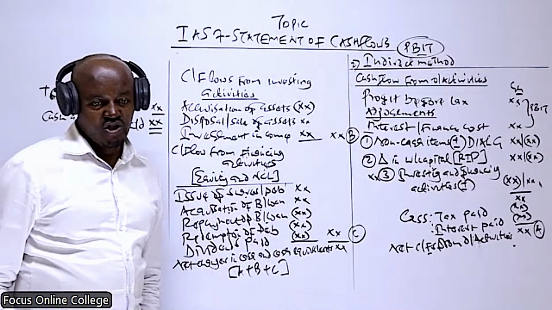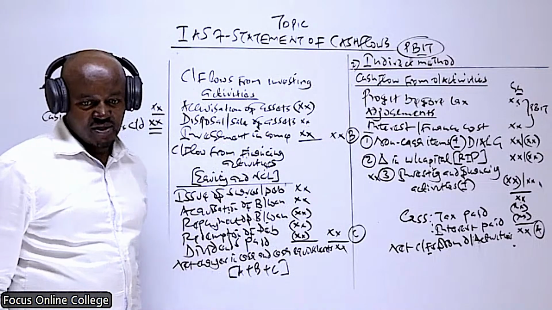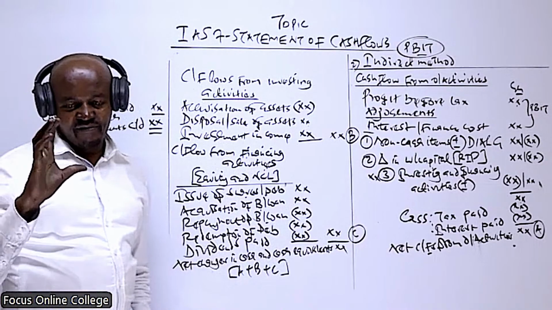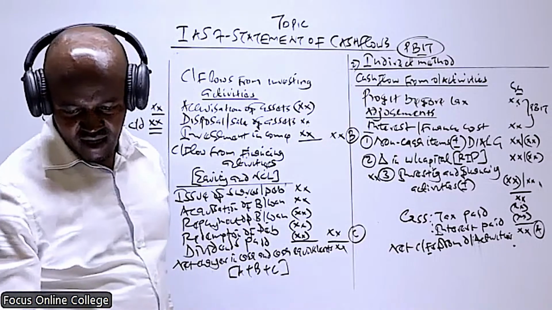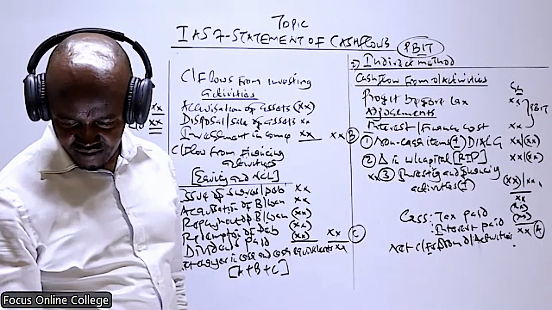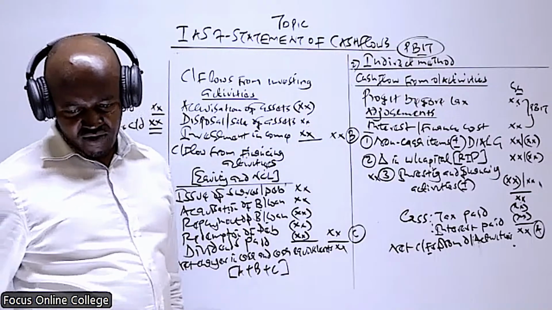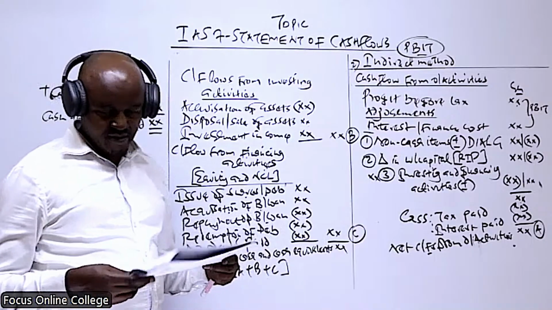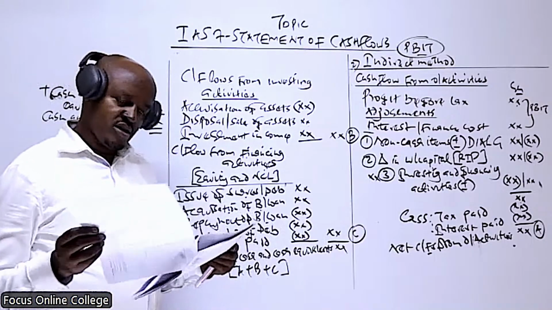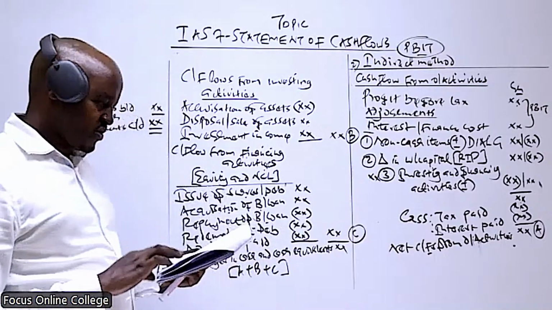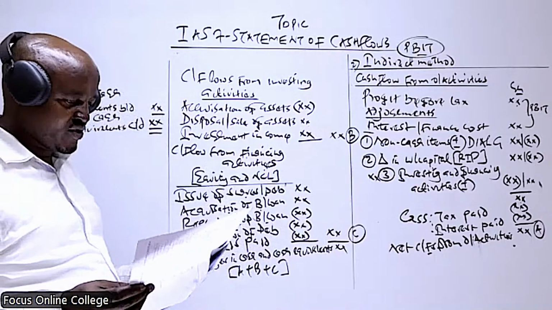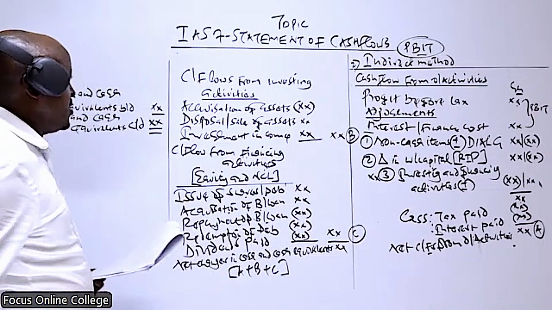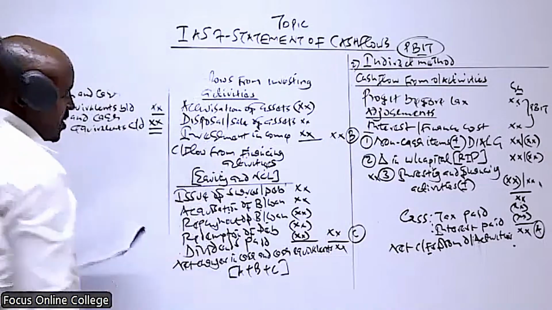So I want us to take a small breather of 5 minutes. And then as we come back, I want us to look at a question from a past paper. This is a very common area, but I want us to start with a question which we will be able to finish within the next 1 hour.